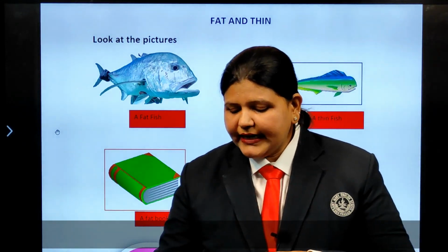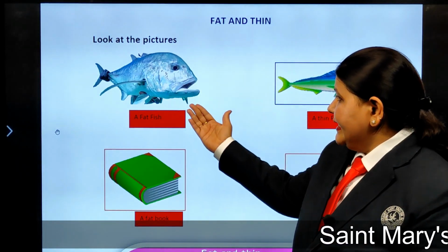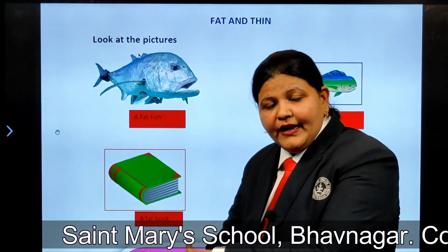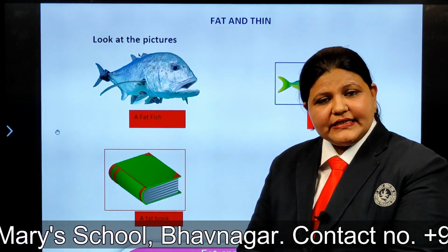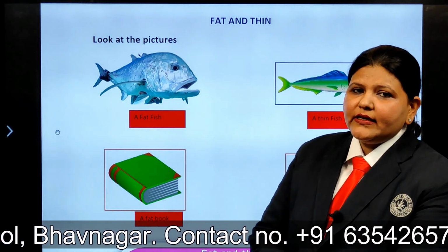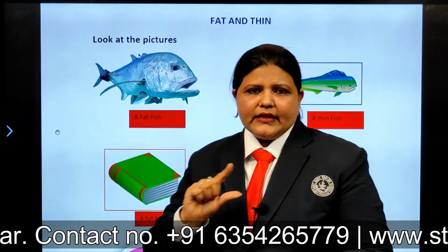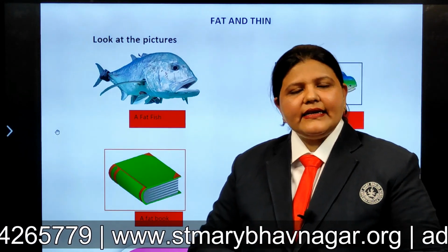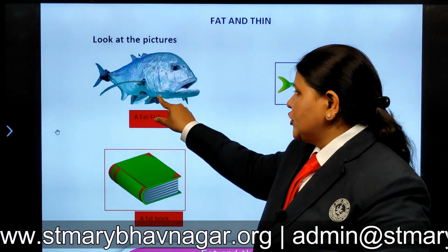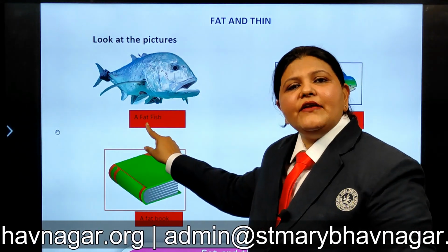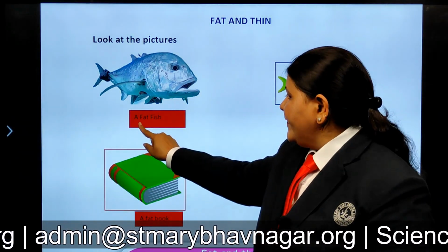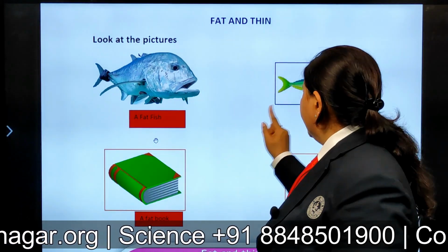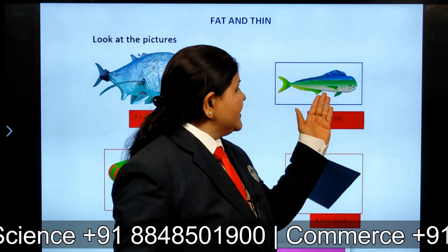Okay children. Now some objects I am having on the board. We will see it. Have you seen fish? Where do fish stay? They stay in water. So this fish, is it small? No, it is fat in size. So this fish is a fat fish. What do we say? A fat fish. All of you repeat after me. A fat fish.